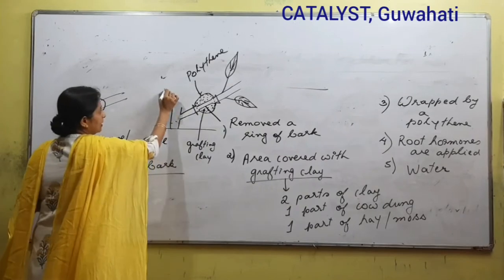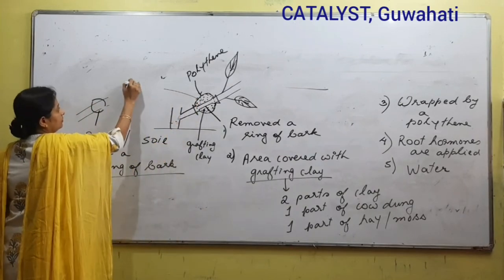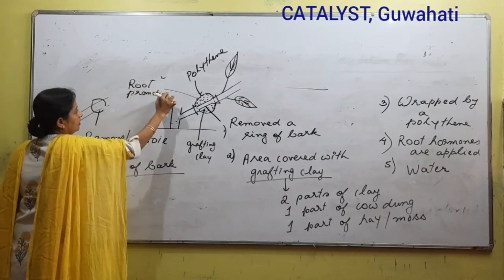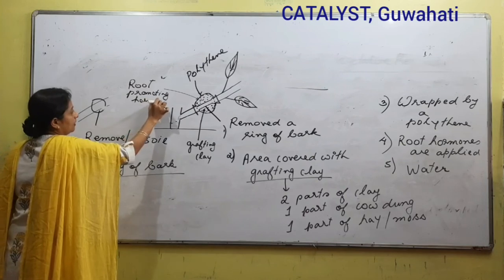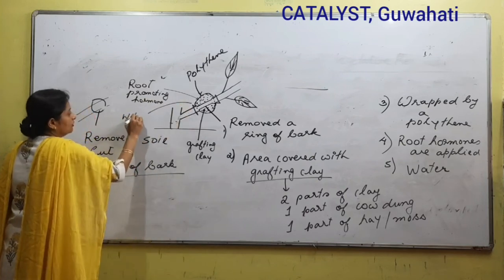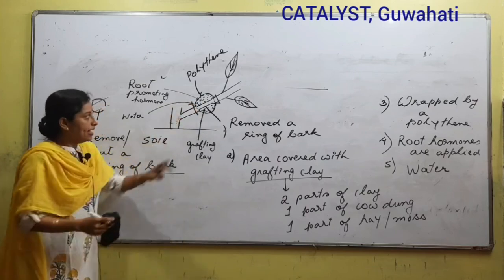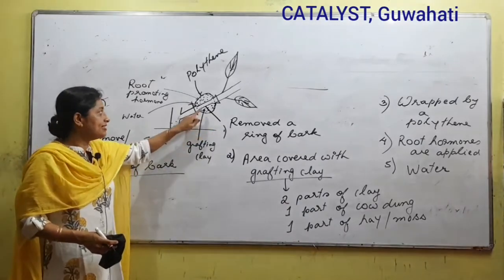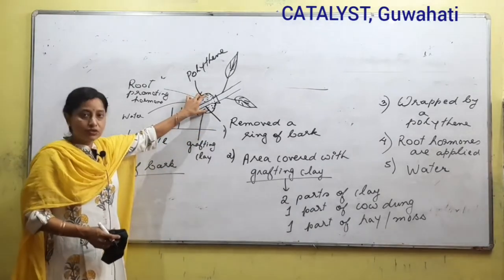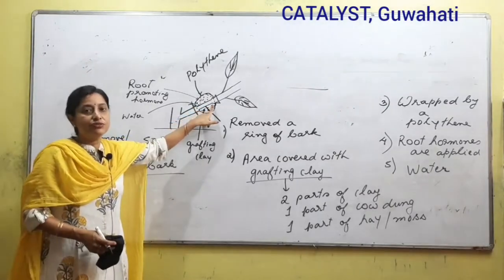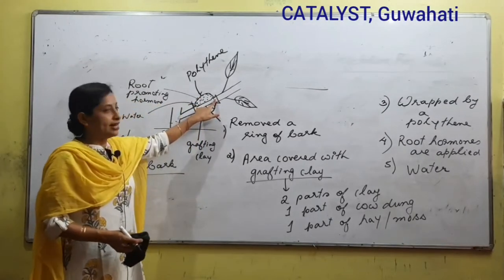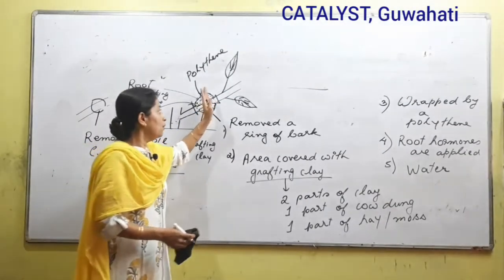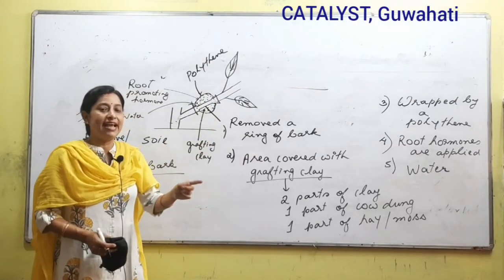So A2 area, ami bahiror pura ki dim? Root promoting hormone, right? Aru ki dim? Water, right? Maje homoyot ami pani di thakim. So if you keep this setup like this, after some time, what we will see is, from this portion, this works almost like soil, and so from this portion, adventitious roots will start developing. Jehetu soil as a branch ase, iyar pora ki hobo, adventitious roots develop koribo, and once the adventitious roots are developed, we can cut this portion and then we can plant it as a new plant.